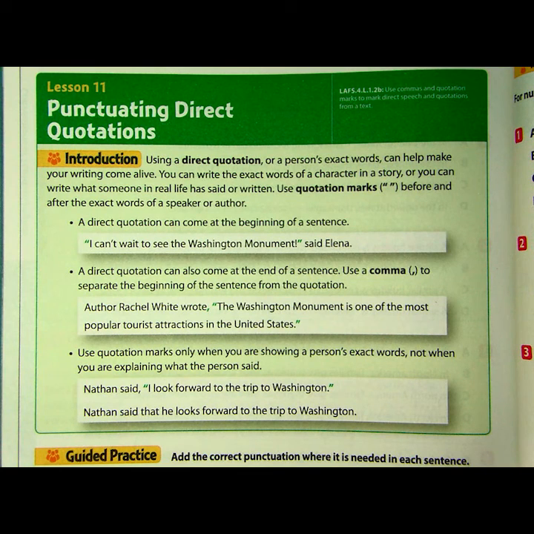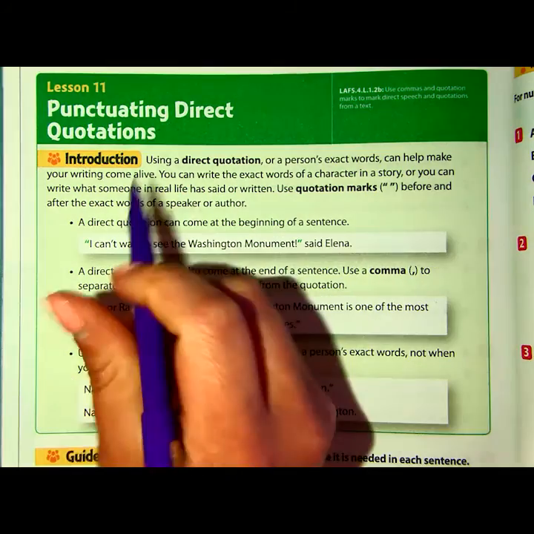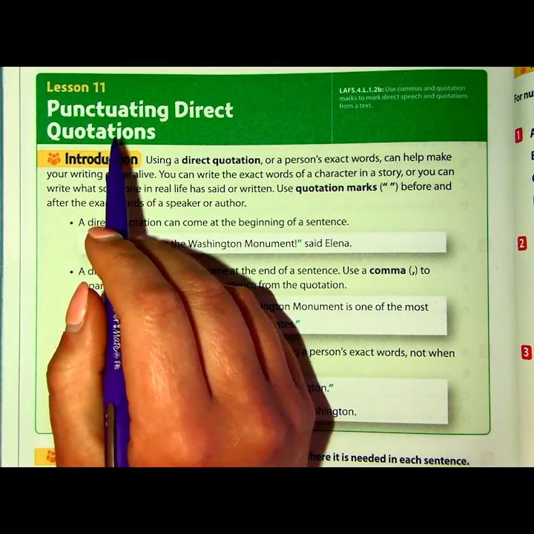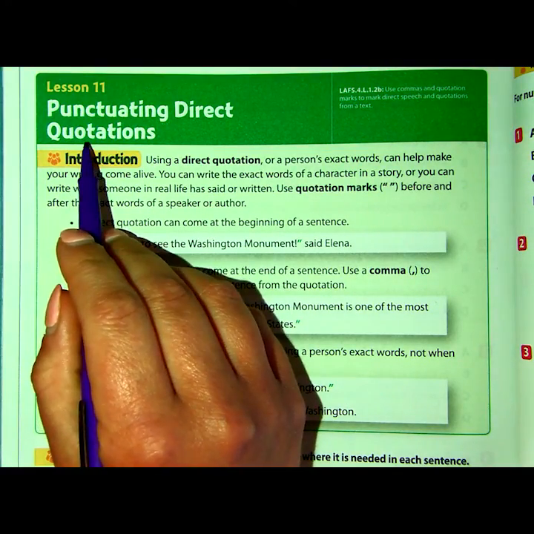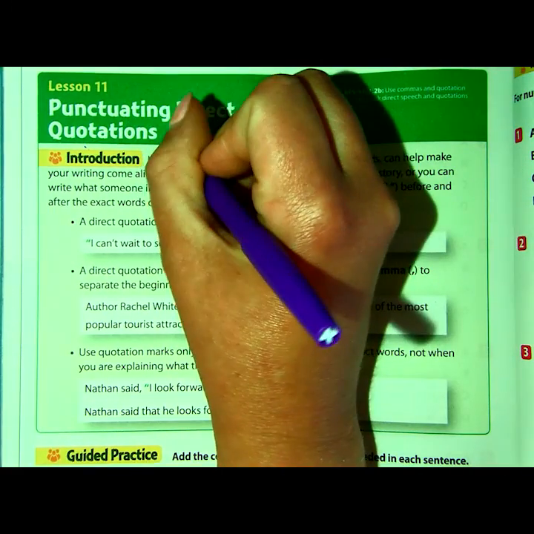Okay, here we are back to grammar. I know we're going to take about a 2-week break from vocabulary and focus on grammar. And today we're talking about punctuating direct quotations. So quotes are something that we often use in our writing, right?